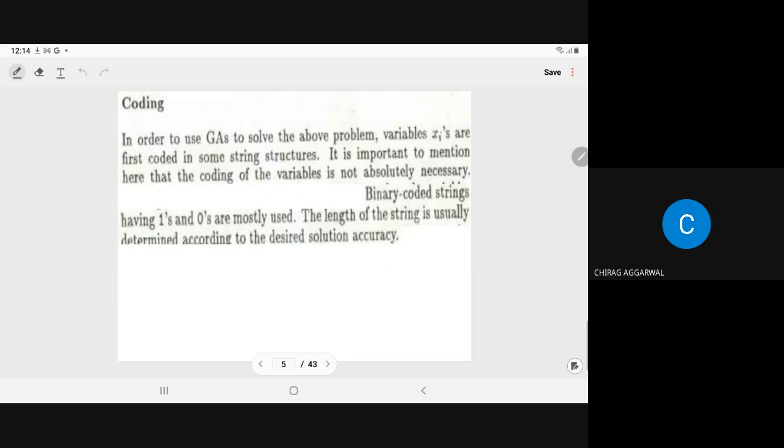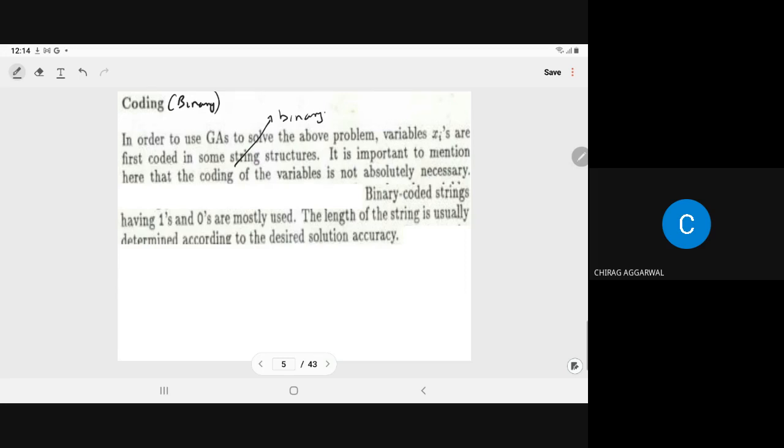Now, as I have told you, first we have to do the binary code. So the first thing is the coding. In order to use the GA to solve the above problem, the variables x1, x2 are first coded in some string structure. In the string structure, we consider binary.